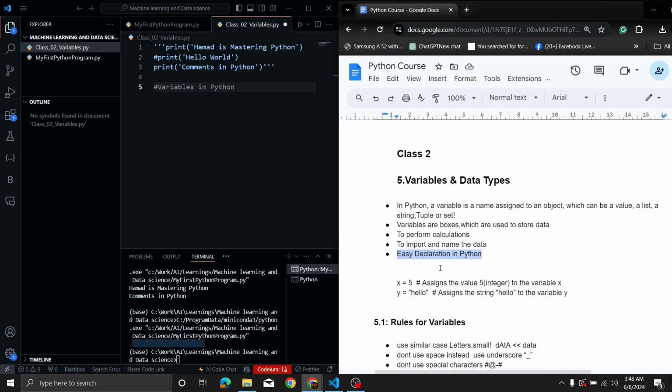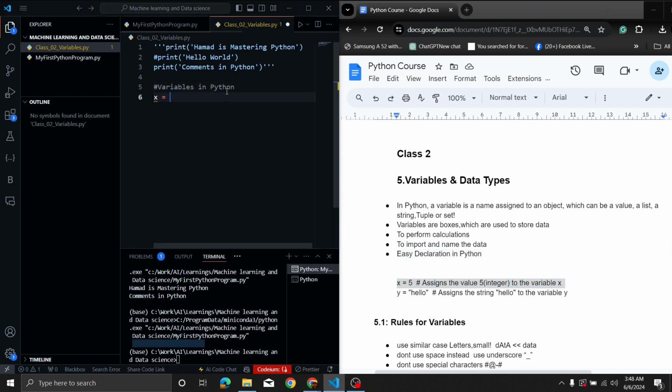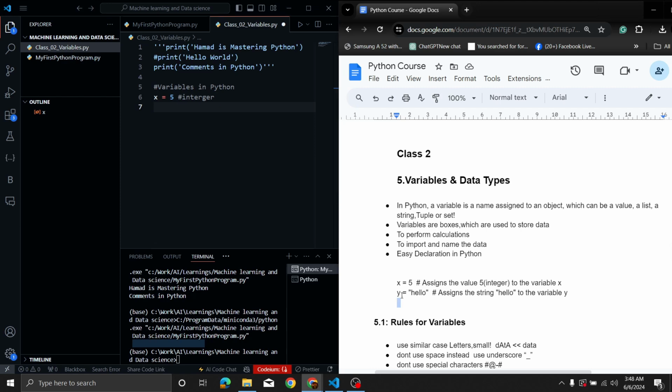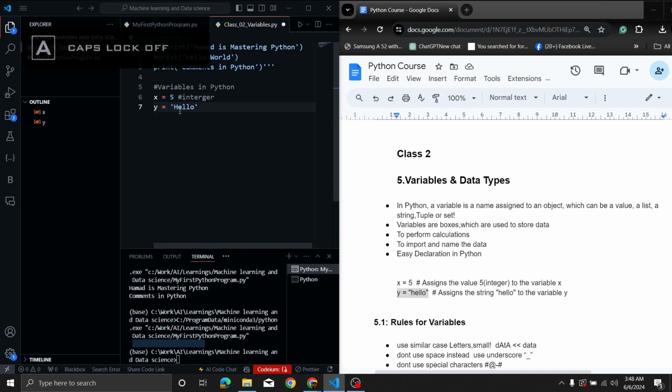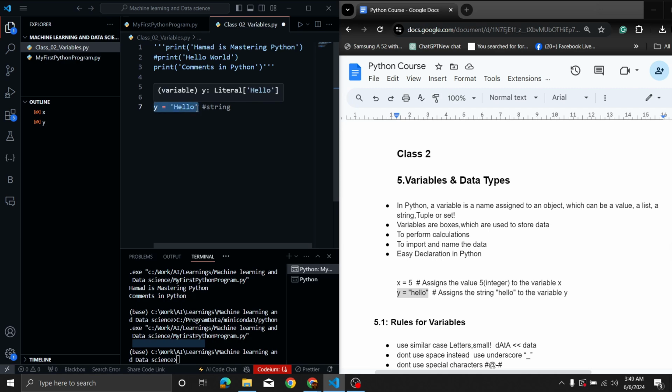So let's declare our first variable, that is x equals 5. So x is a variable with integer data type. Let's declare another variable. Let's name it y, with inverted commas. Now this is a string. x equals 5 to store a number, then y is equal to inverted commas hello to store text.